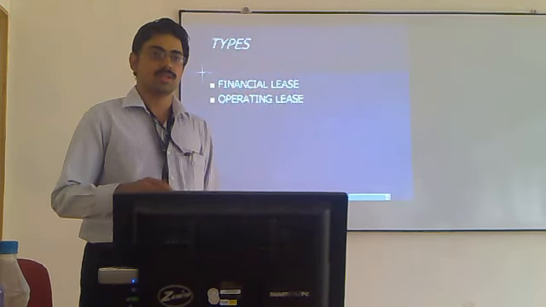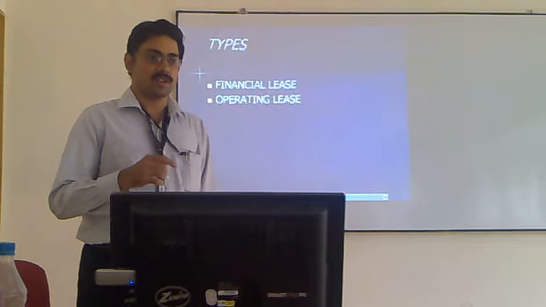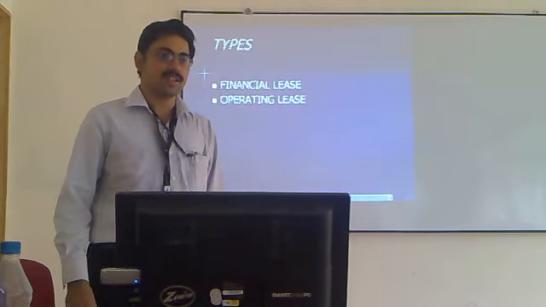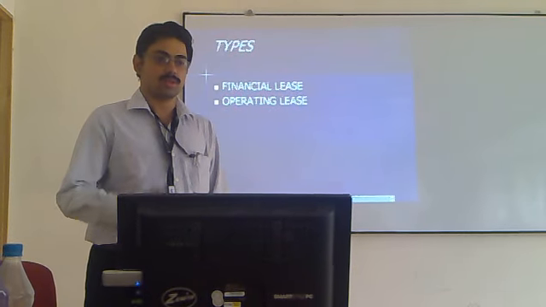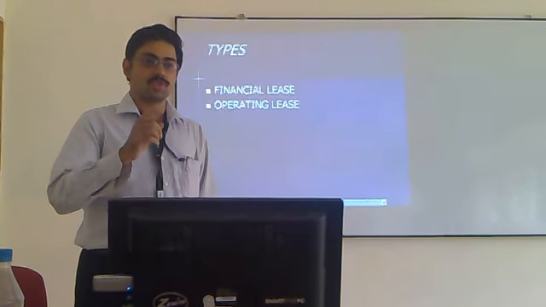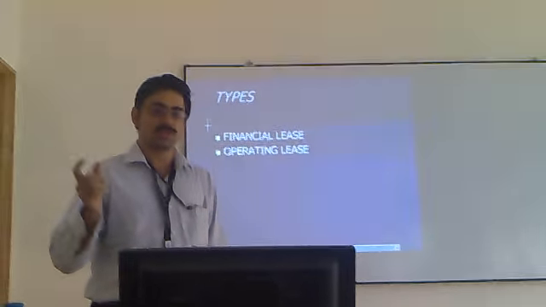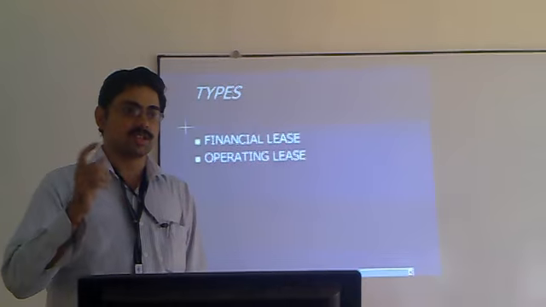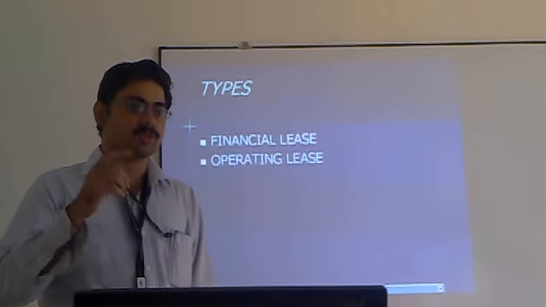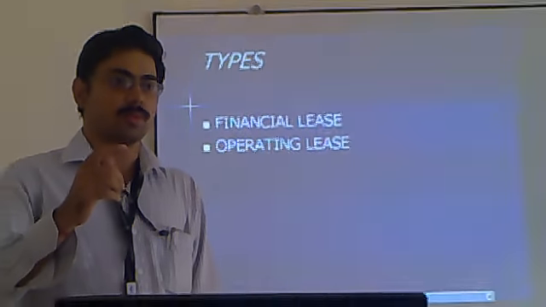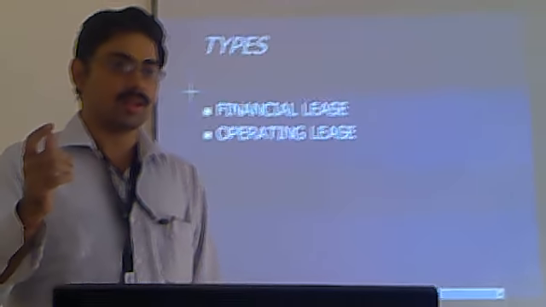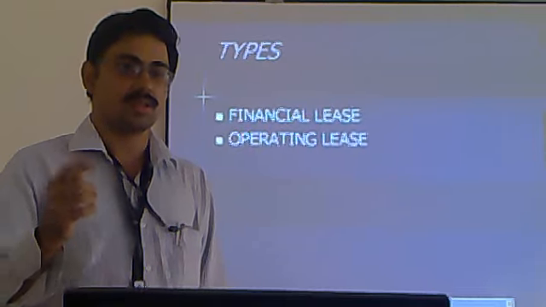Types of lease: financial lease and operating lease. In a financial lease, when the possession of goods or property is transferred, both risk and reward are transferred, and at the end of the lease period, the property might go to the lessee from the lessor.